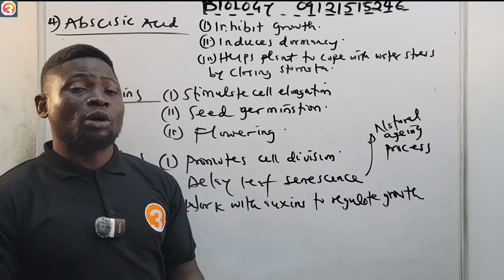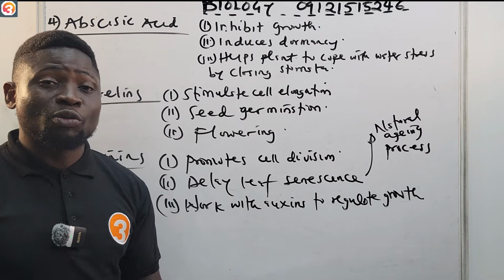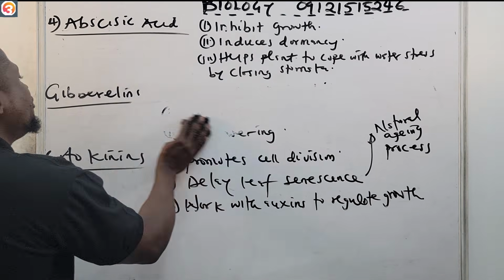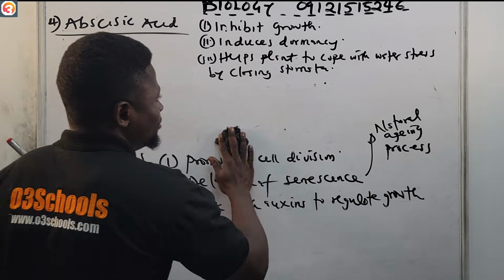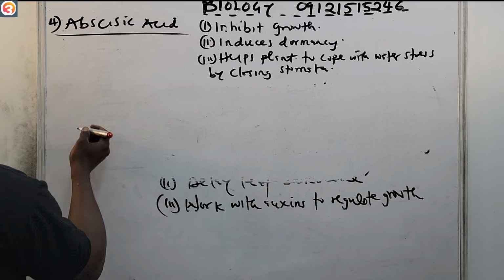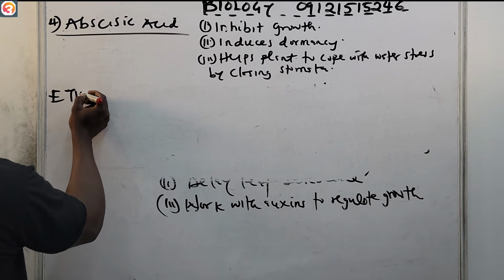Now, that leaves us with ethylene. We know that ethylene is used for fruit ripening. It assists in fruit ripening. So ethylene is the last one.